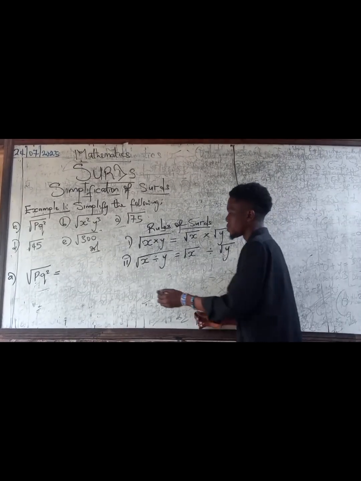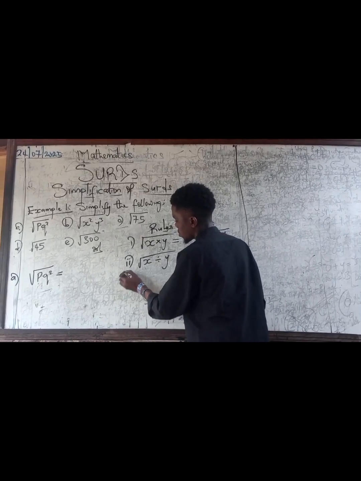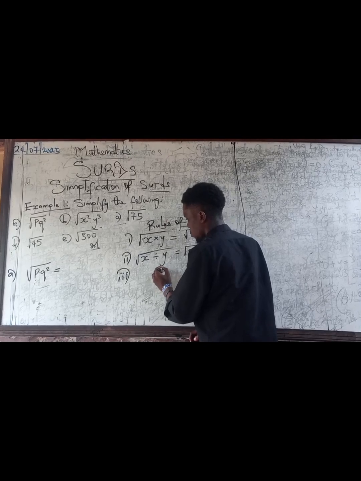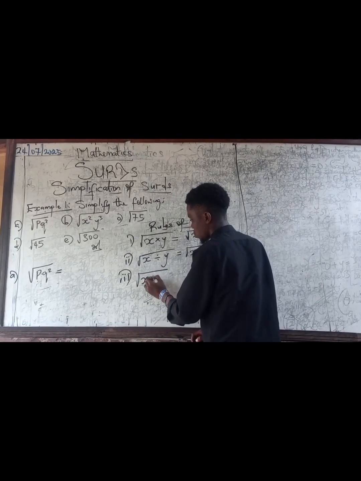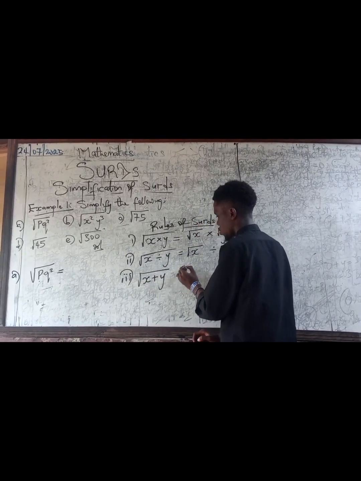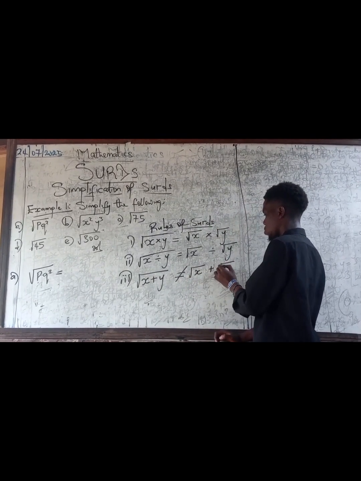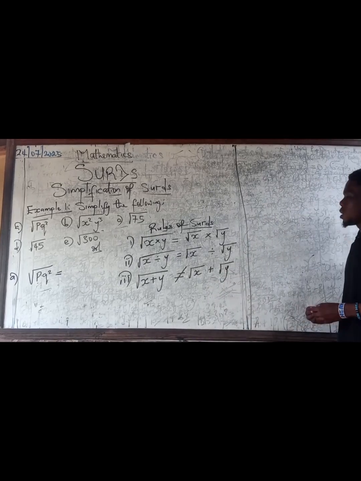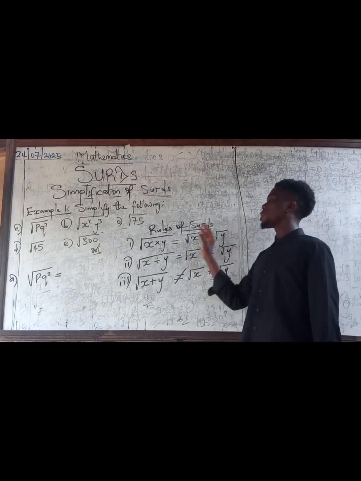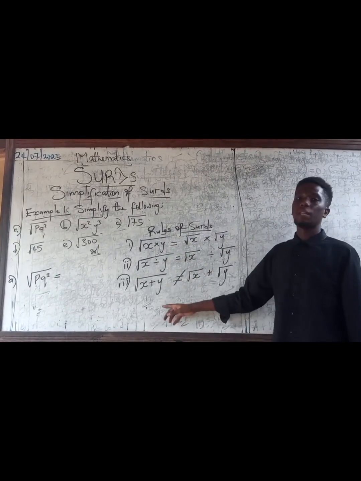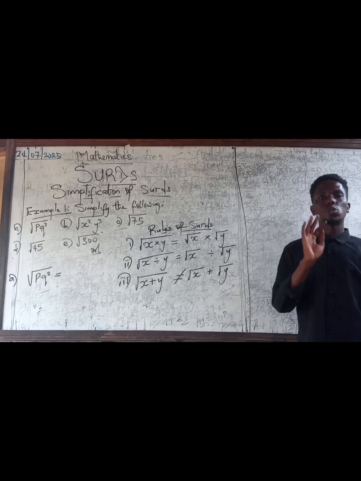Alright, the third one is this. Because it is applicable to multiplication and division, but this rule is not applicable to addition. So please let me state this.